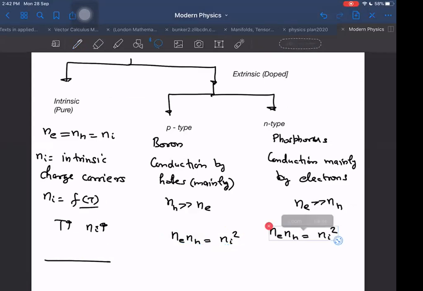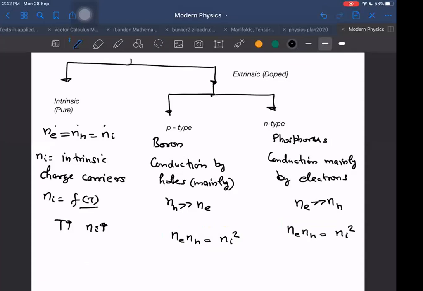For both extrinsic types also it is valid. For intrinsic it is obvious, because in intrinsic we already know these are equal to Ni, so it has to be Ni into Ni, that is Ni square only. But in this case these are not equal. So what happens exactly? If one thing becomes 1,000 times, then the other one will become 1 upon 1,000 times, but the product will remain constant. That is a wonderful, interesting thing here. The product total remains constant.